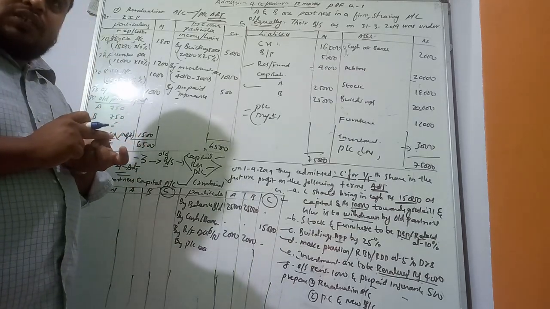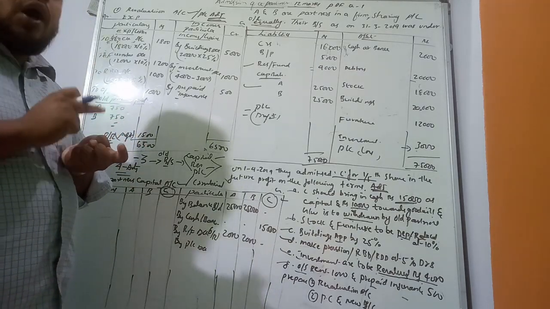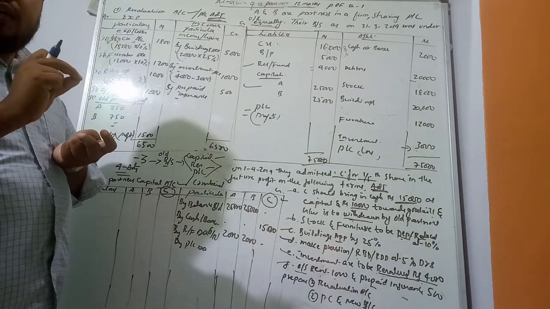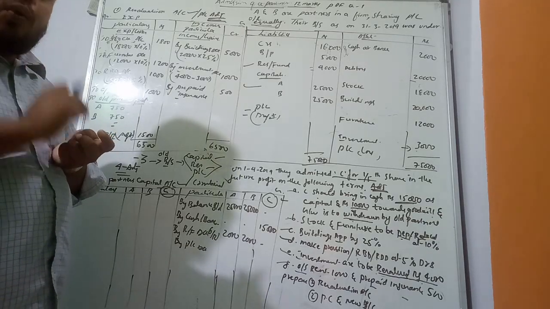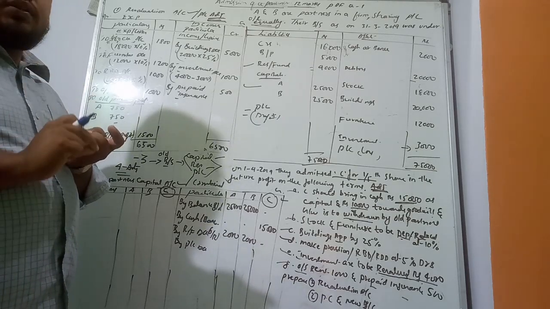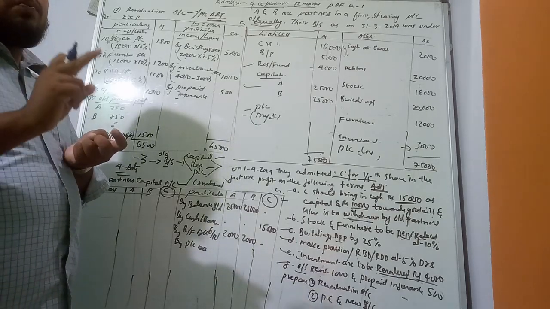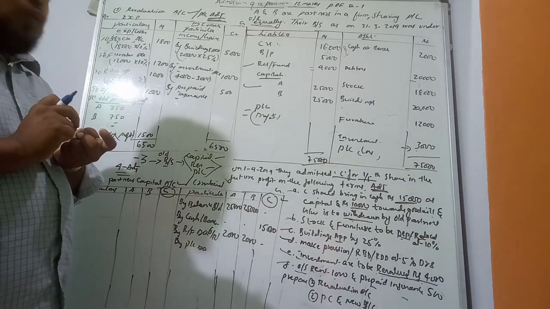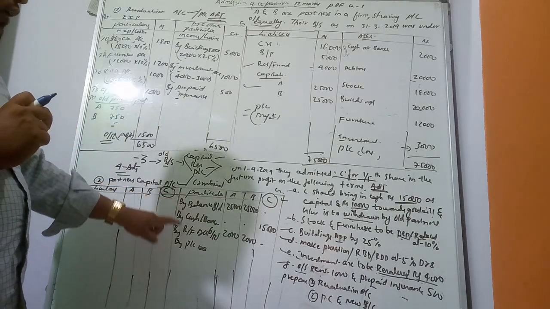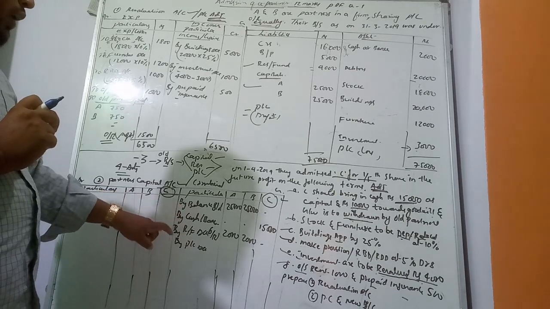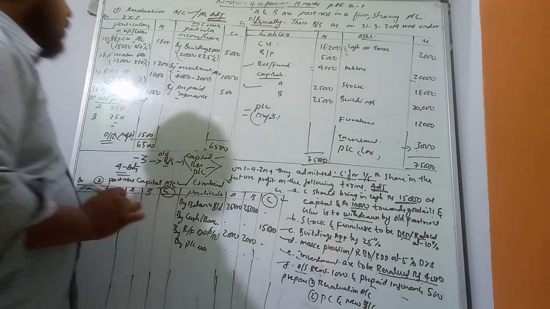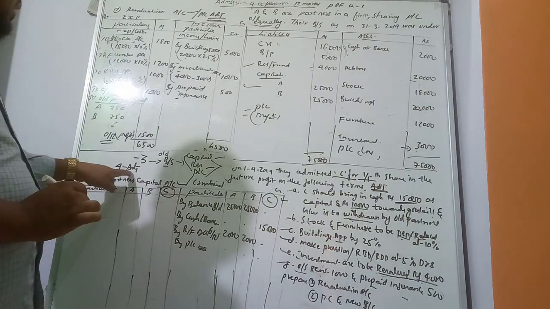Revaluation account profit, general reserve fund, profit and loss: we have to share only among the old partners in the old ratio. So we have taken three items from the balance sheet: capital, reserve fund, profit and loss. Profit and loss account is not there. Now four items from the adjustment.